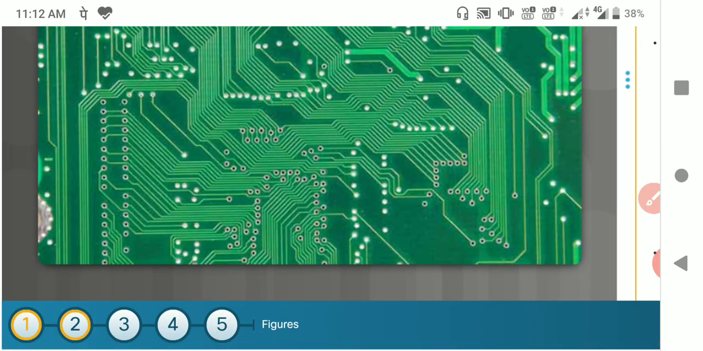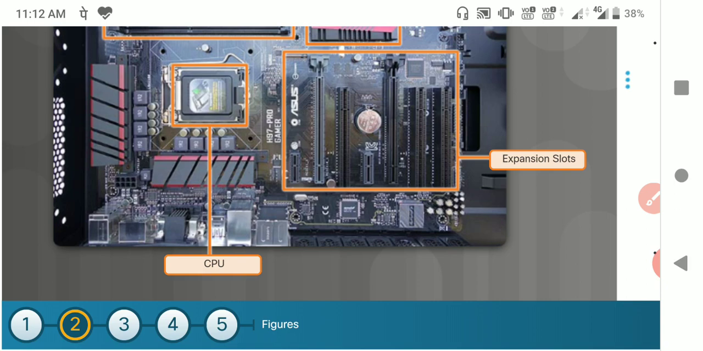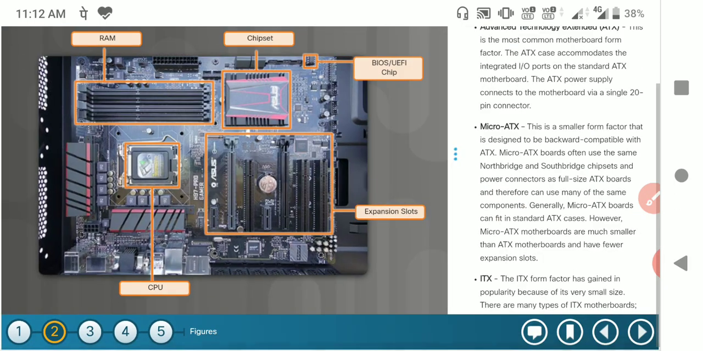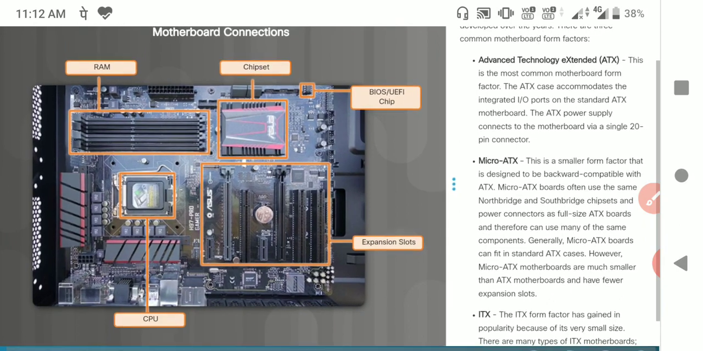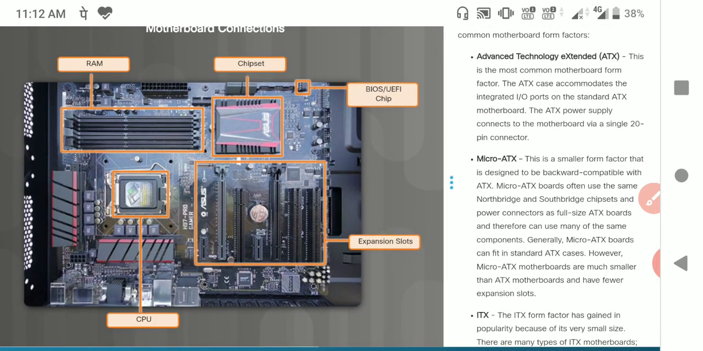This is a motherboard diagram, showing how it is represented. If you observe, this is the internal part of the motherboard, showing the motherboard connectors. This part is generally called the CPU, and these are related to the expansion slots and BIOS. The BIOS chip is used for booting up. Next is the chipset, which consists of a north bridge and a south bridge. This is the random access memory, RAM. So these are all the components of the corresponding motherboard.